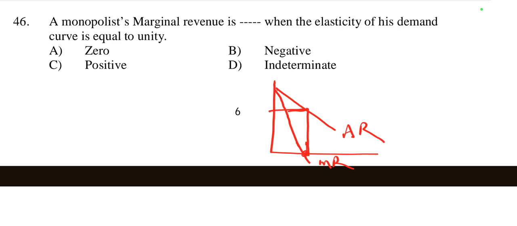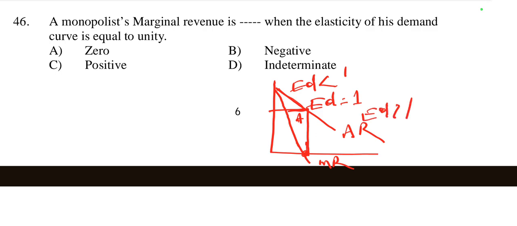Here when MR is equal to 0, elasticity of demand is equal to 1. Before point A, suppose, ED is less than 1, and after point E, ED is greater than 1.